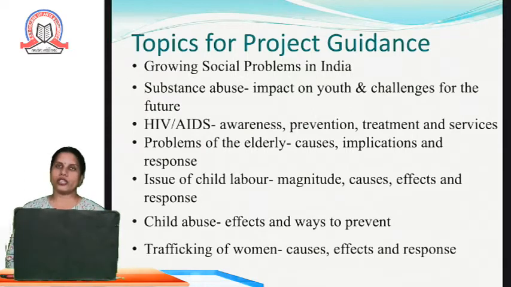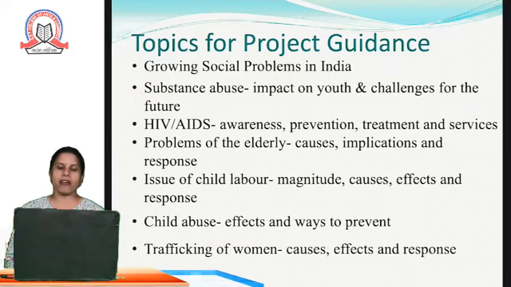Then the issue of child labor. Magnitude, causes, effects and responses. Different issues related to child labor. Children as well as the women in Indian society are the most vulnerable part of the society. They have to face various crimes and injustice from the society. Therefore, we will understand the various reasons for child labor, its causes, effects and responses.